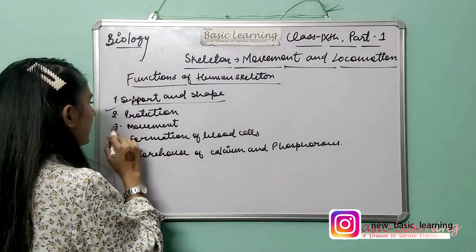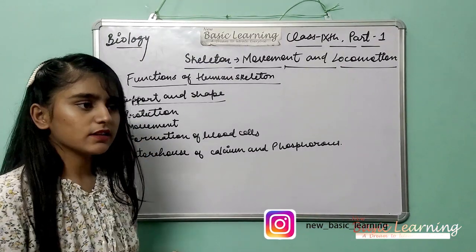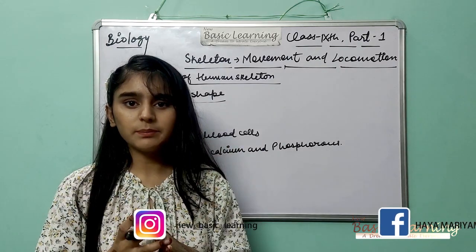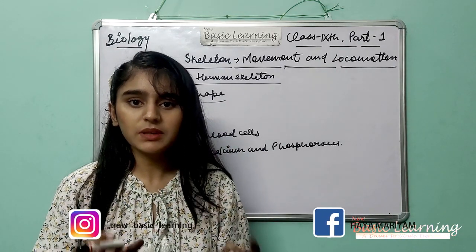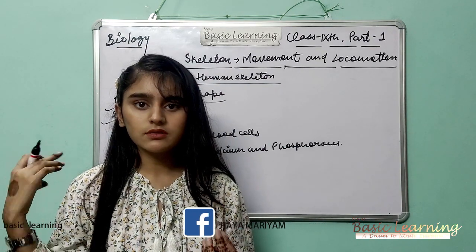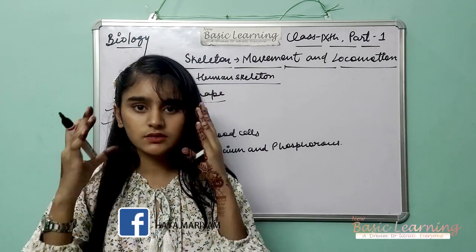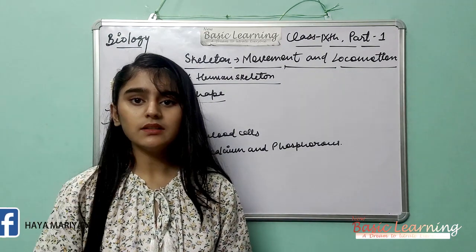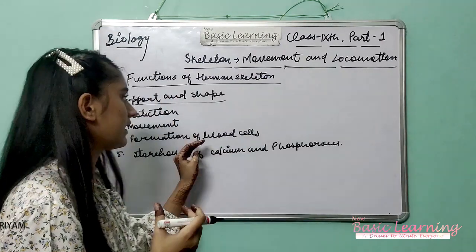Then protection, it protects your body. For example, your heart and lungs are protected by the casing of the rib cage. Your vertebral column protects your spinal cord, and your brain is protected by the skull. So this is protection.